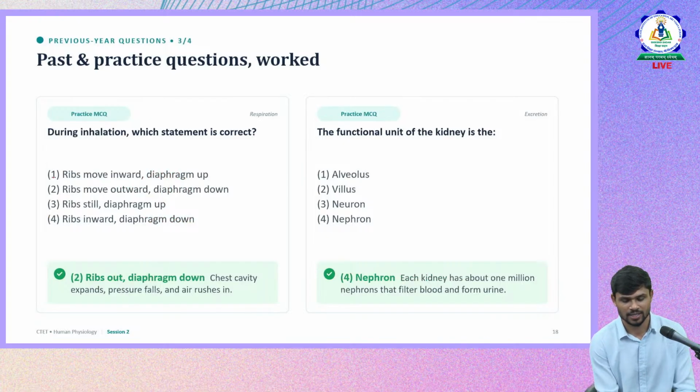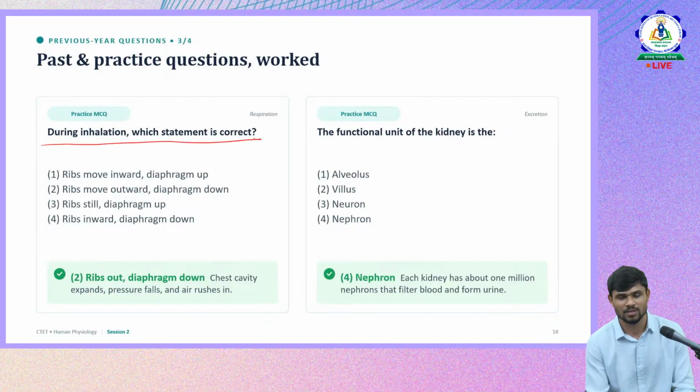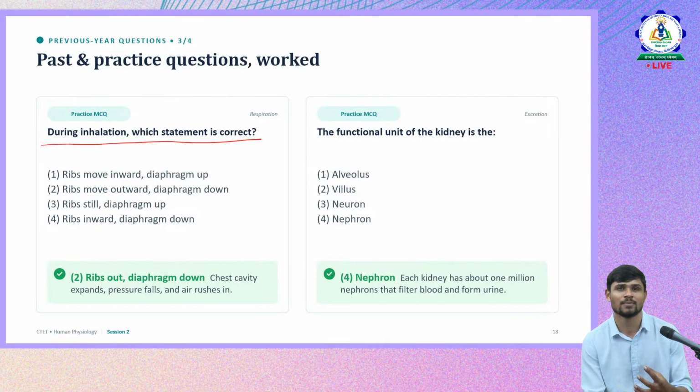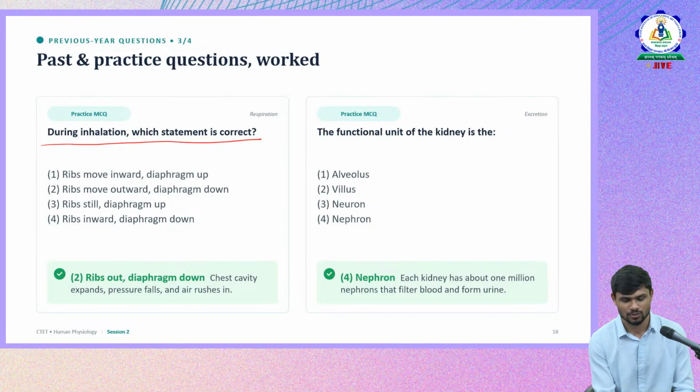Next question. During inhalation, which statement is correct? What happens during the inhalation process? We just discussed this. They will ask what happens during inhalation, what happens to the rib positions, and whether the lungs expand. Will they contract? What happens to the diaphragm? These questions will be asked. So during inhalation, what happens?